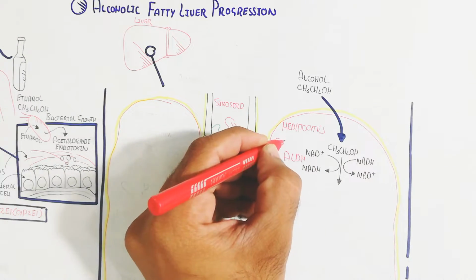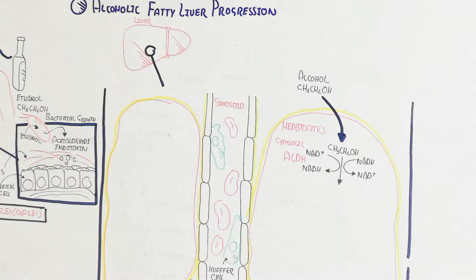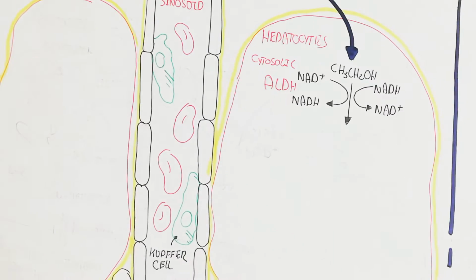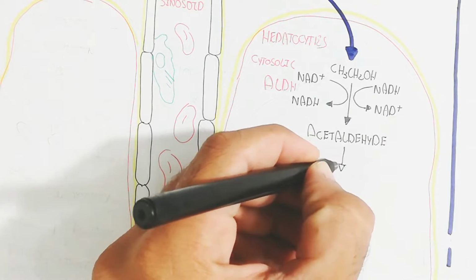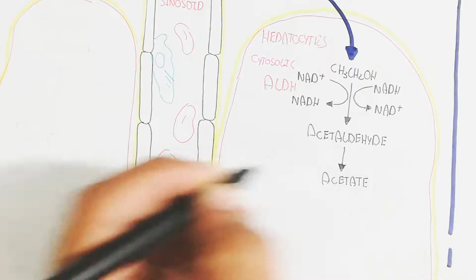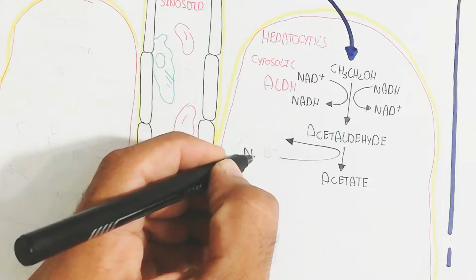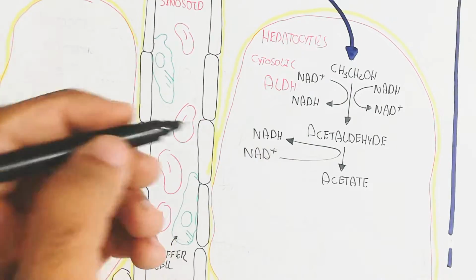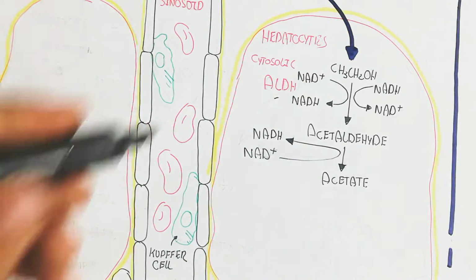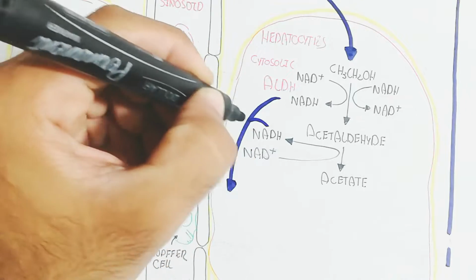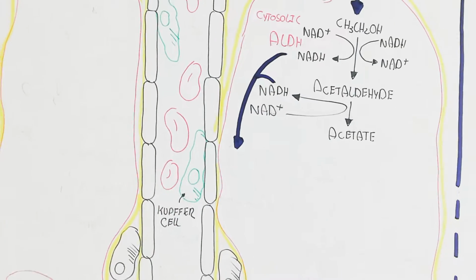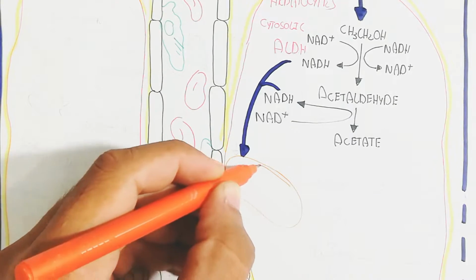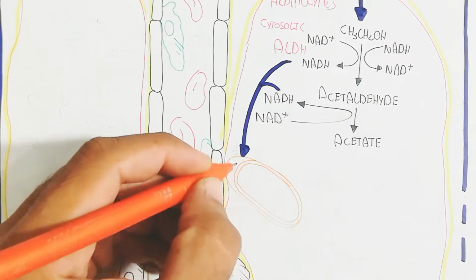So in this way, here is the ethanol. Basically, here is the hepatocyte, where the aldehyde dehydrogenase, a cytosolic enzyme in the hepatocyte, converts NAD plus to NADH, leading to acetaldehyde, and again NADH is produced in the acetate formation. This NADH is used in the mitochondria in the electron transport chain to produce a lot more ATP.